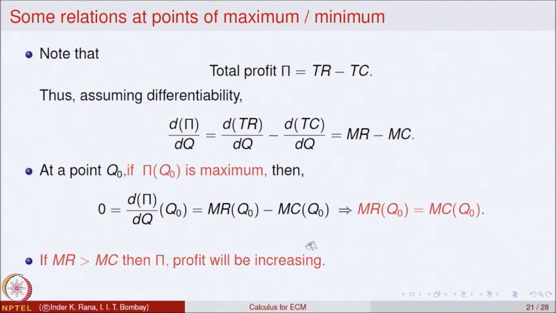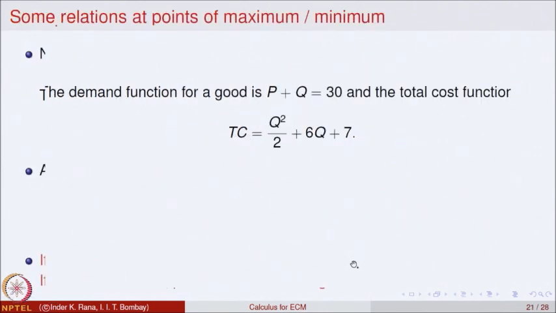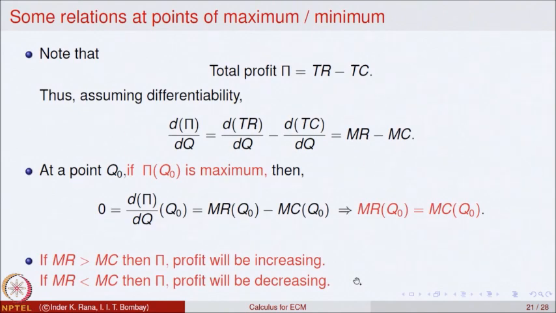So, if MR is bigger than MC, from this formula, that means the derivative of total profit with respect to Q is positive. So, pi must be increasing, that means the profit will be increasing. So, this is the interpretation. If marginal revenue is bigger than marginal cost, then the profit will be increasing. That is the conclusion that we get. And if it is less than, then it must be decreasing. So, that is the analysis for the marginal that we get.